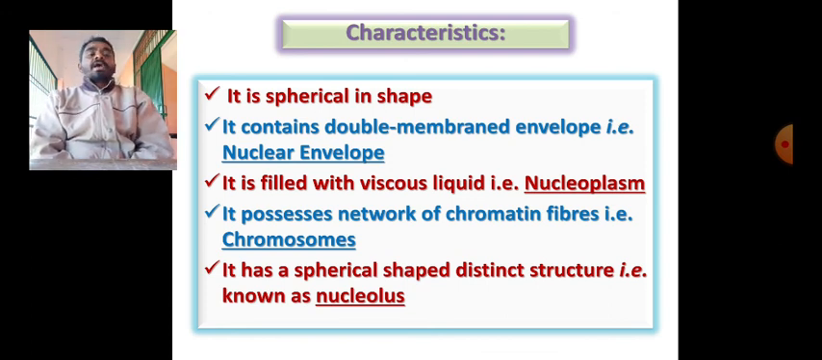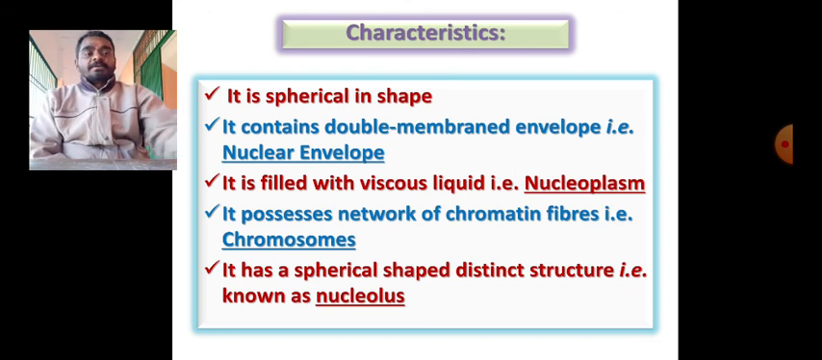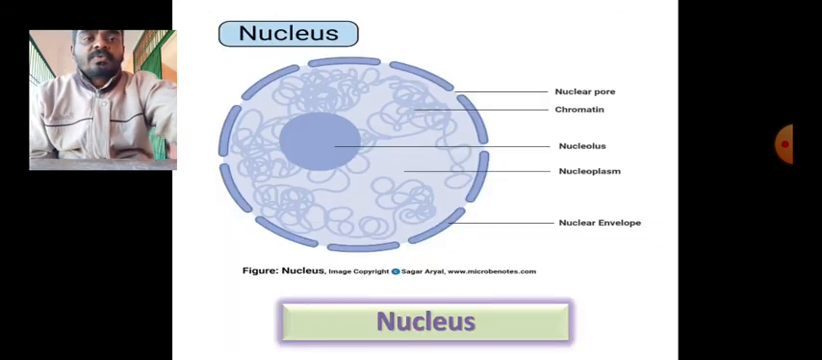Remember that. And there is a spherical, distinct structure found within the nucleus, which is called the nucleolus. Basically, the nucleolus is a conspicuous structure which has no specific role assigned to it, and we don't know exactly what role it plays in the cell, but it is present. Maybe in the future we may find out.